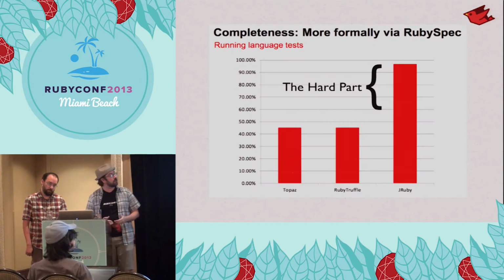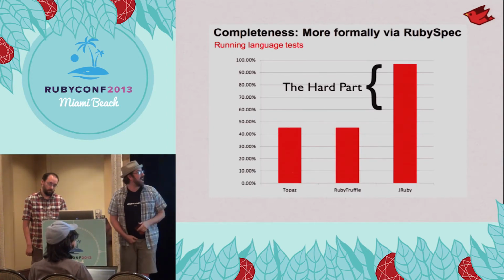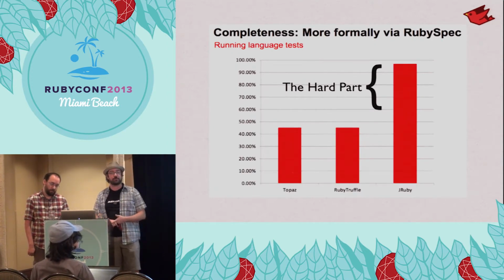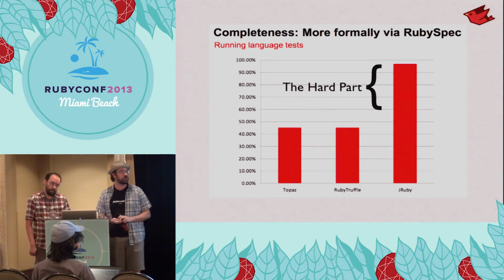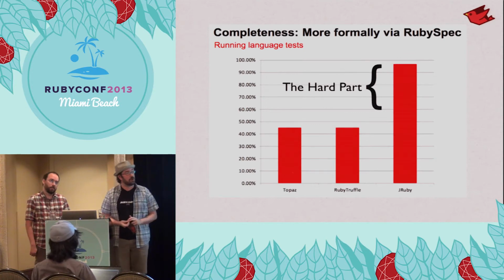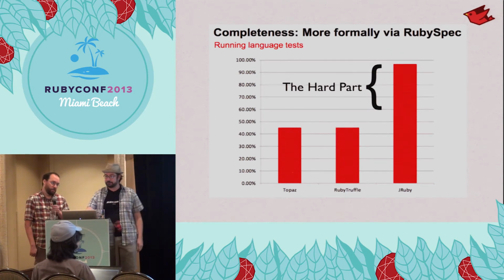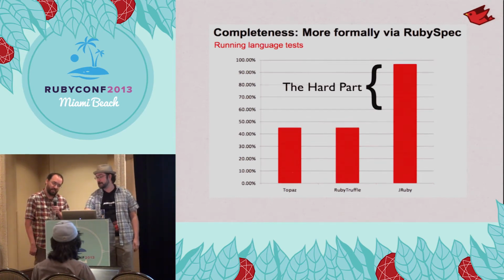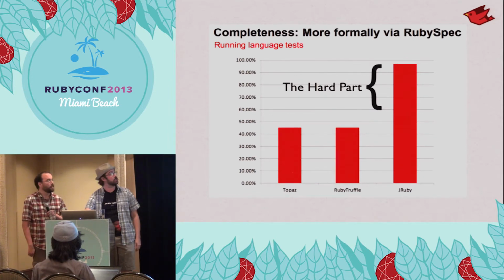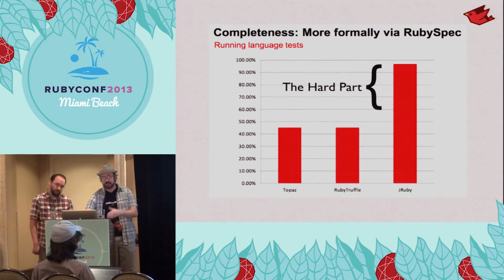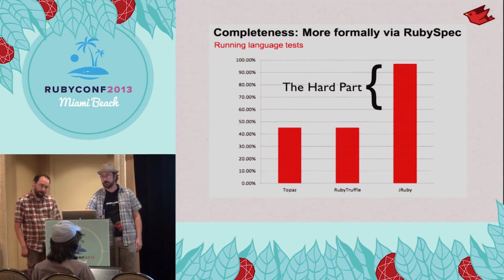But the problem here is that they've only got about half of, in this case, Ruby spec passing. And there's a lot more that needs to be done. There's probably 2 or 3 years worth of work to get that going. What we're hoping is that maybe we'll have some time to explore building a Truffle or Graal-based backend in JRuby itself. And once you add some of the extra vagaries of what Ruby does, that performance is probably going to drop. Yeah, exactly. There's a lot of other stuff that they have to put in there. And these libraries are a big part of the performance, too.